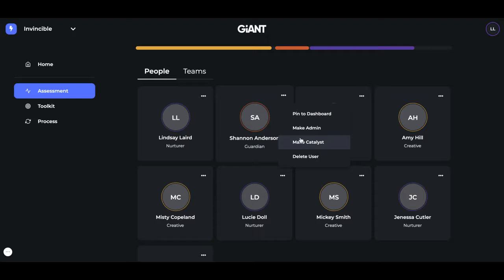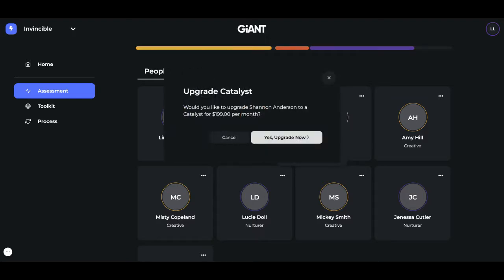You can make someone a Catalyst. Now, a Catalyst would add an extra cost. If you'll see here, it adds $199 per month. A Catalyst is someone within your organization that you think would be a good trainer to your people, and they can become certified in our content and lead workshops and things. So that's someone, maybe an HR director or a team leader.